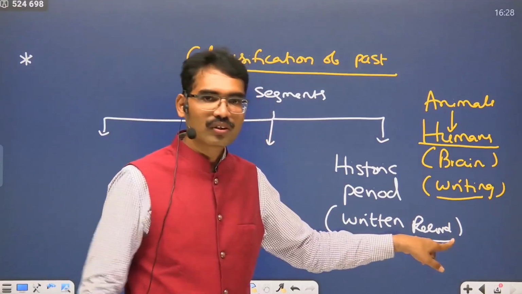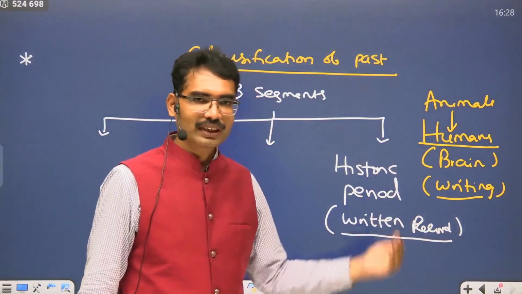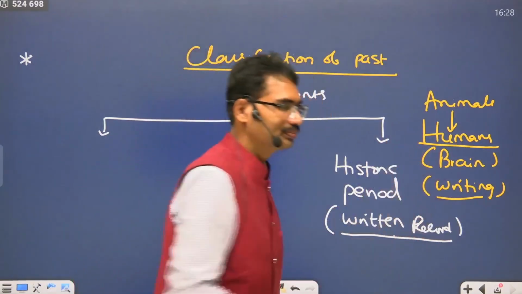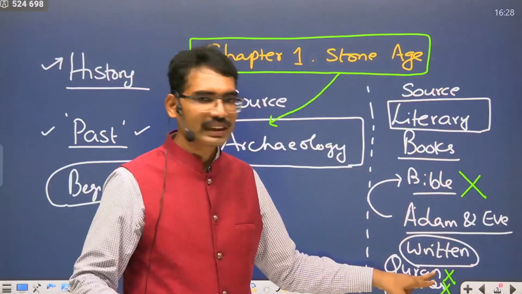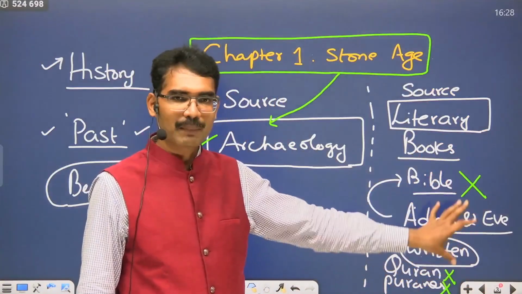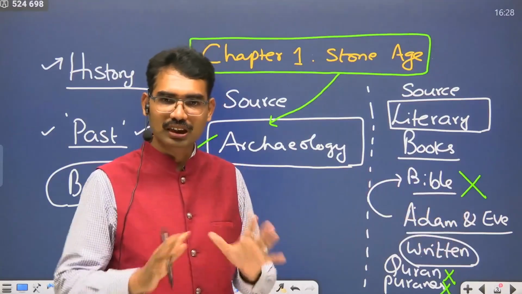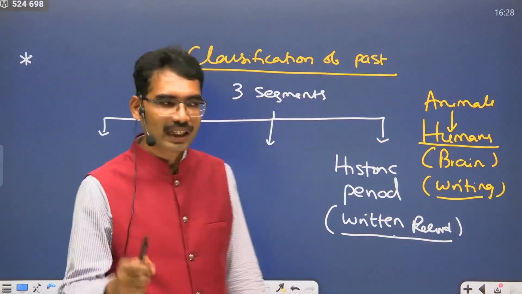But this is how our past written record, whatever written record is there for us, is considered the historic period. That means whatever these books say, that is history. They are not mythologies, not imaginative works, not any kind of ideological works, but just history.